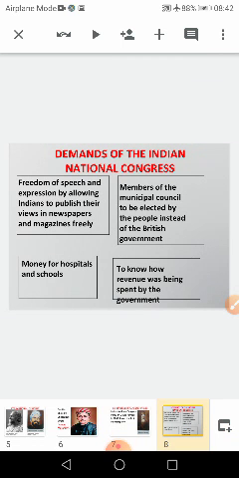That is the freedom of speech, members of the municipal council to be elected by the people, money for the hospitals and the schools should be provided, and to know the expenditure of the government.